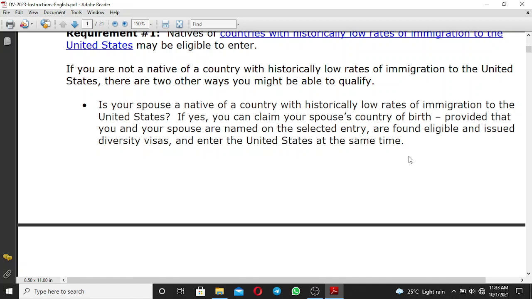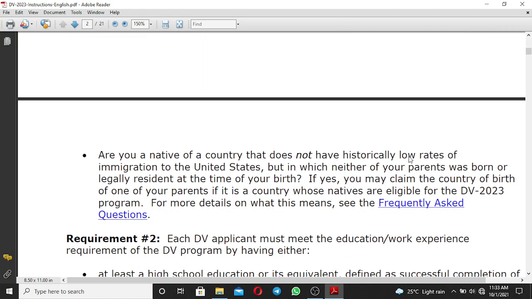So you'll be eligible through your spouse's country of birth.